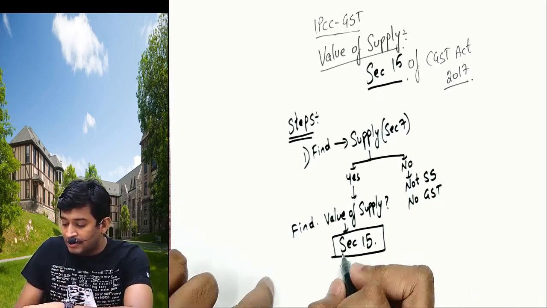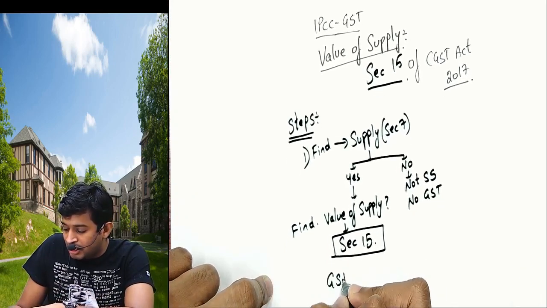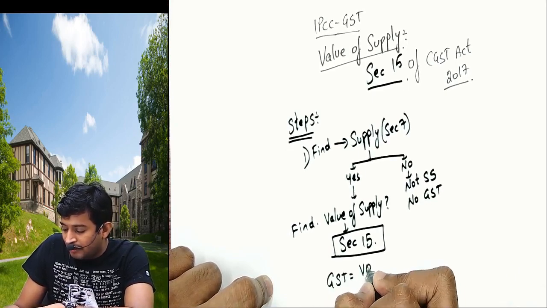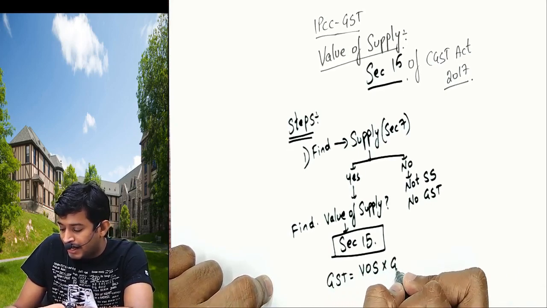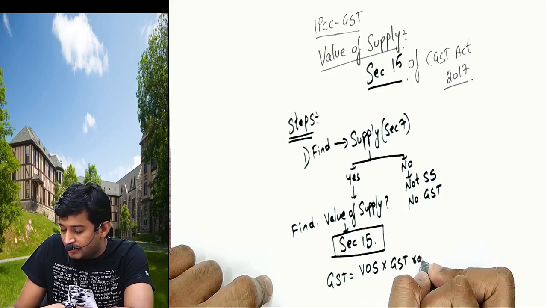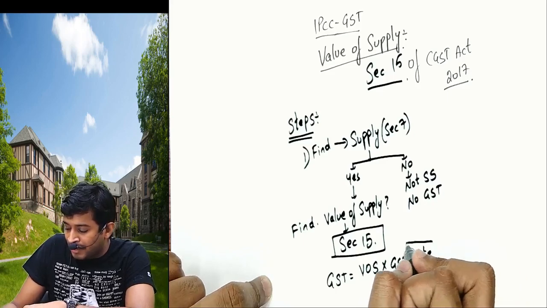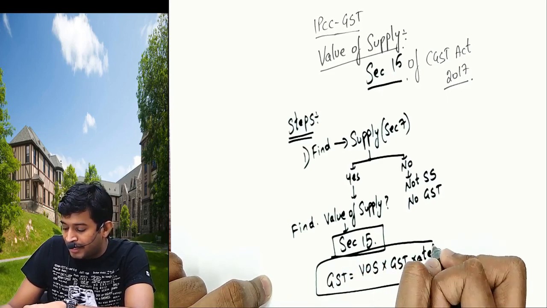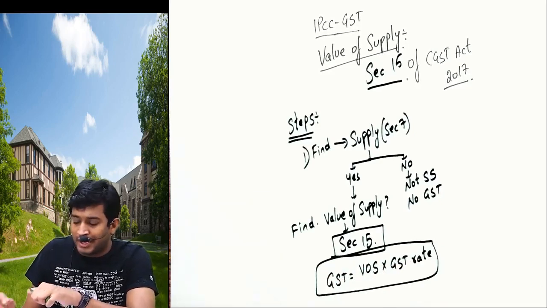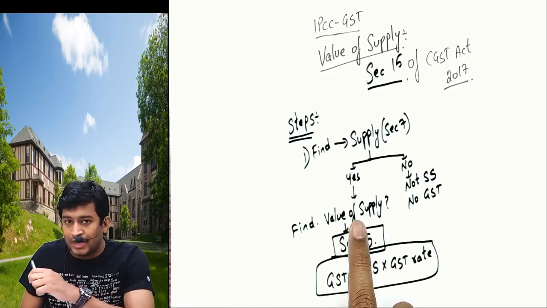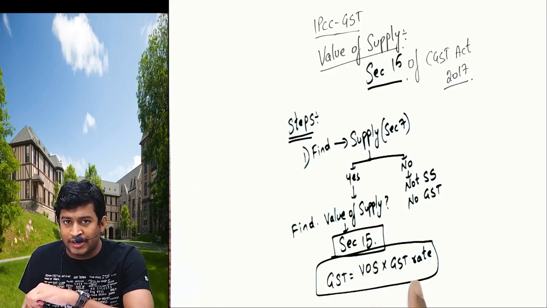Why we require value of supply? Because GST formula is value of supply into GST rate. In my lectures, from starting till today, I am only covering 100 plus 18. 100 will be called value of supply, 18 is the GST rate, 118% gives you GST.